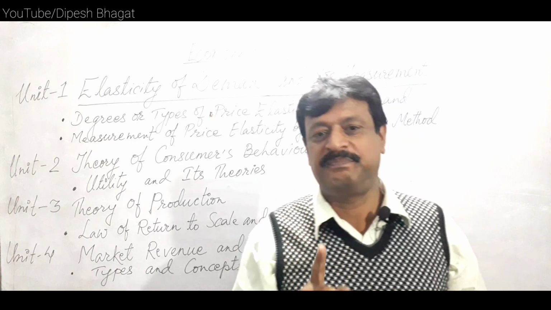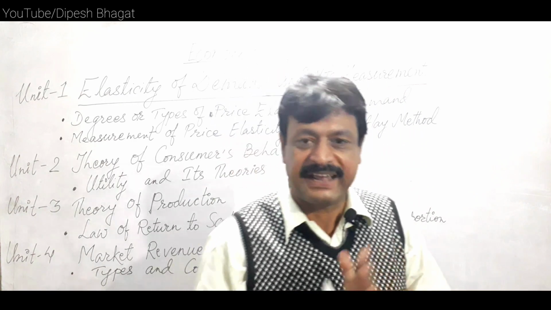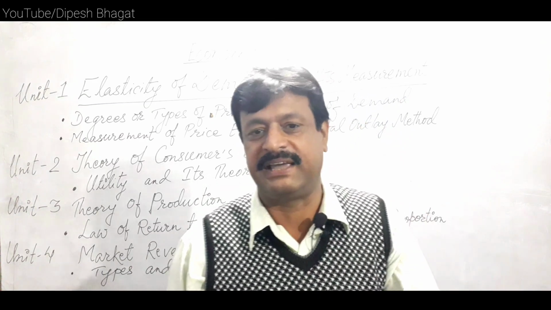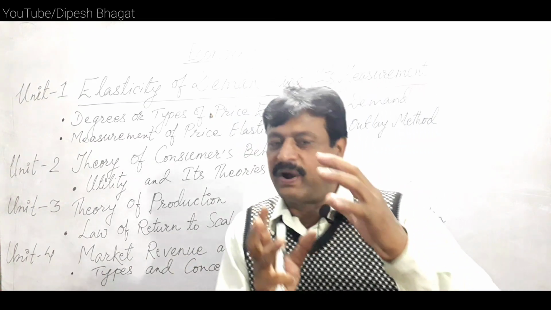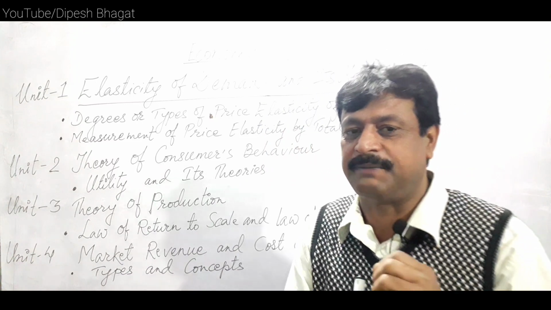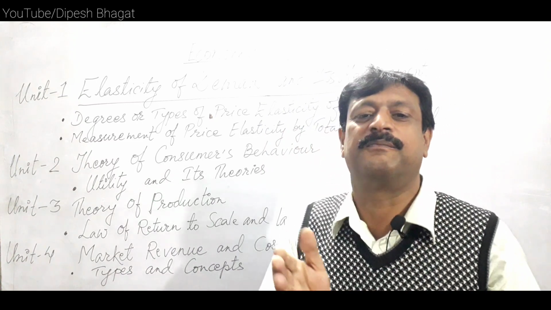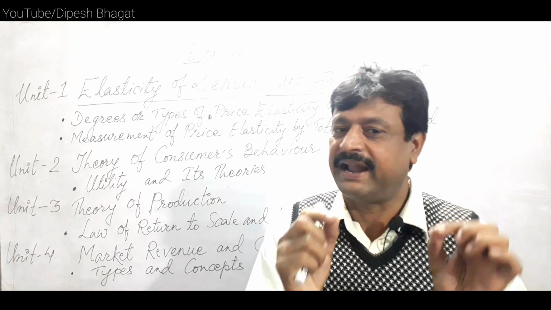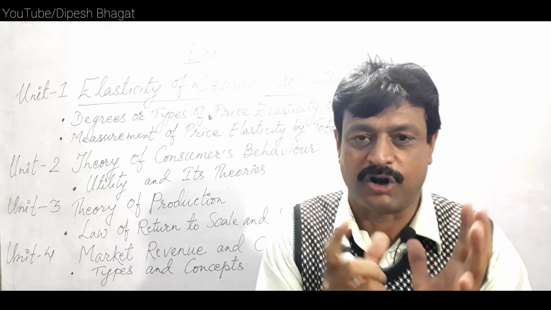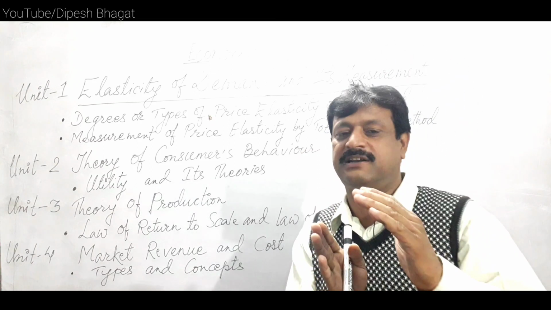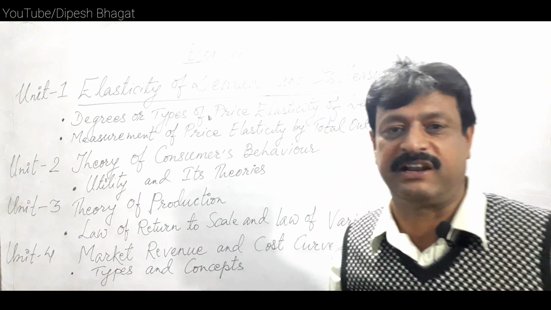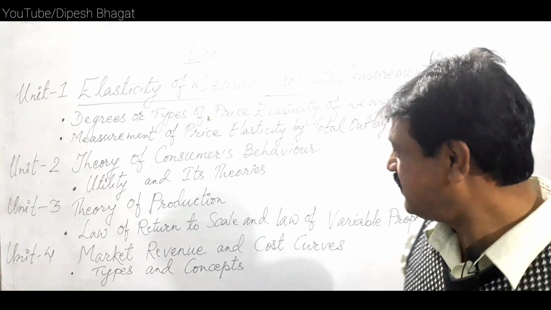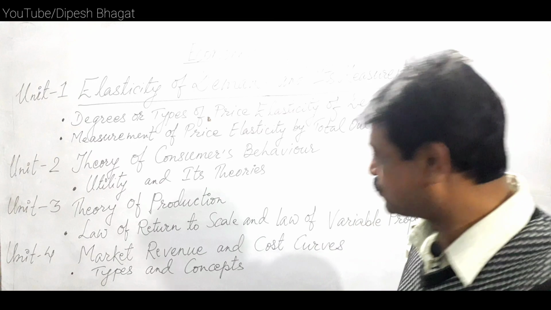Finally, when MC intersects AC, MC becomes higher than AC. So likewise, they have to write the relationship between AC and MC, but before this they have to introduce what is AC and what is MC, draw a figure regarding the topic, and write the relationship between AC and MC, at least 4 relations for a 5 marks question.